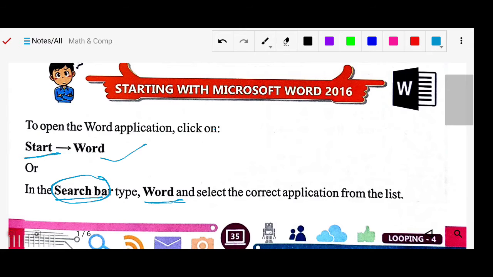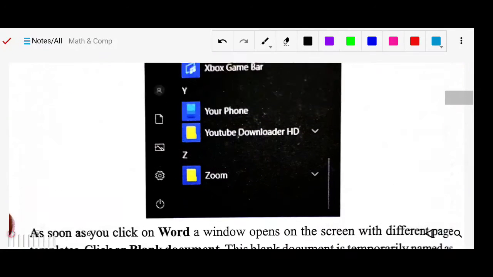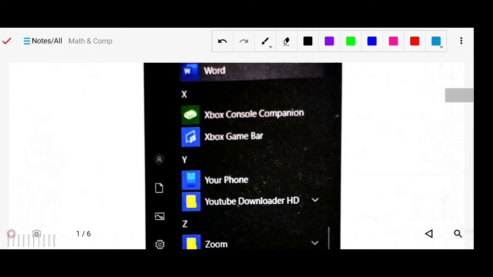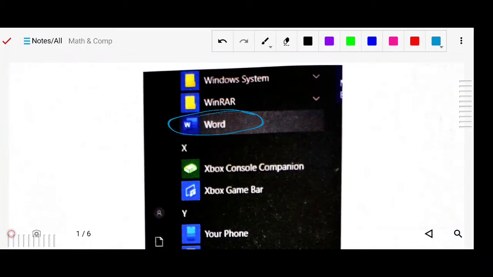Here you can see this type of window will open. After searching you will get this window, and in it you can see Word is written. Here you have to double click. This is the application of Word. Likewise, there are other applications like Xbox and Windows system, and you can open them from here.